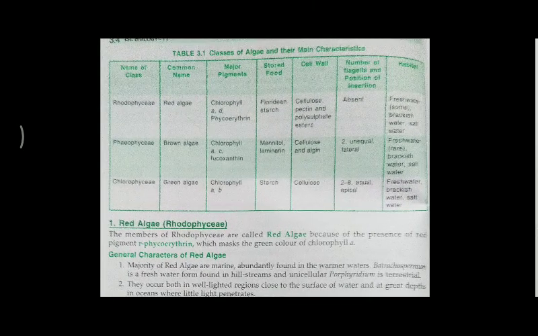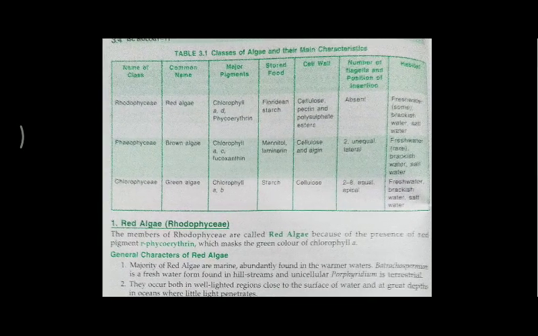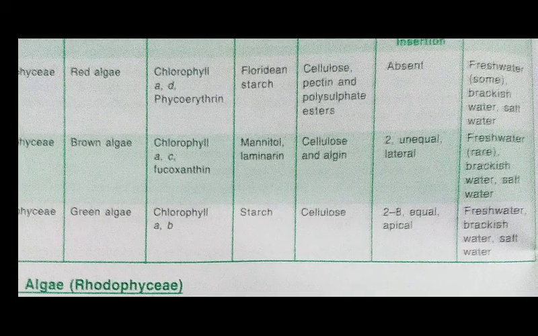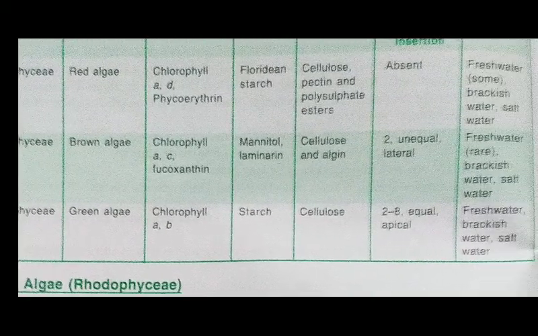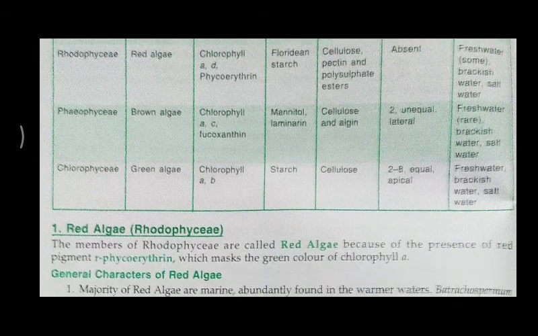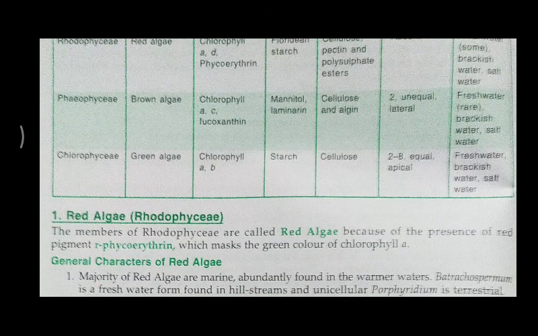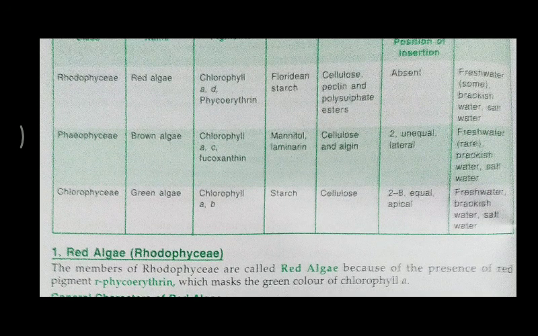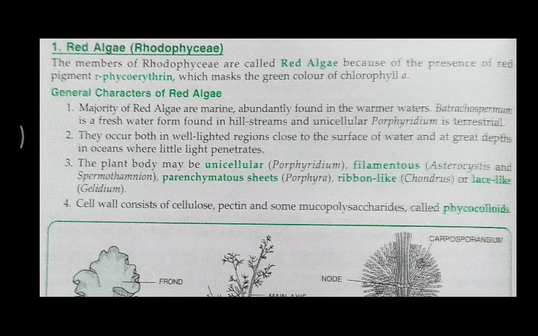And if we talk about the habitat, whenever we talk about the Chlorophyceae, their habitat is fresh water, brackish water, and salty water. While Phaeophyceae are rarely found in fresh water; brackish water and salty water are most favorable. While in the Rhodophyceae also, very few species are present in fresh water. Brackish and salty water are the most common for their growth.